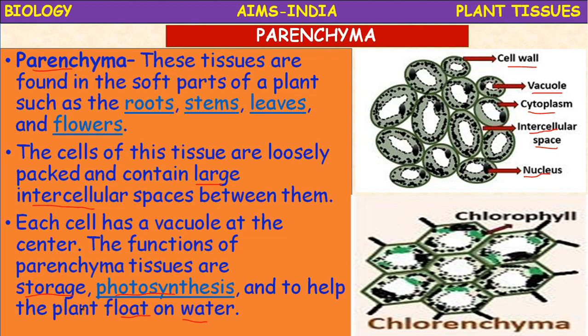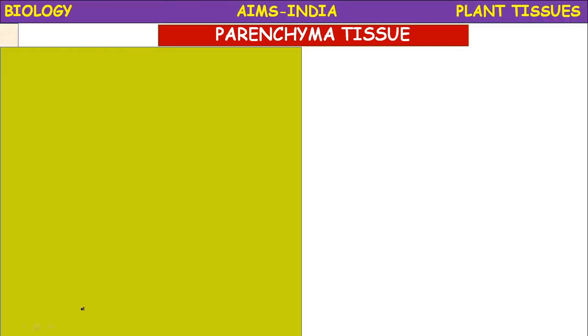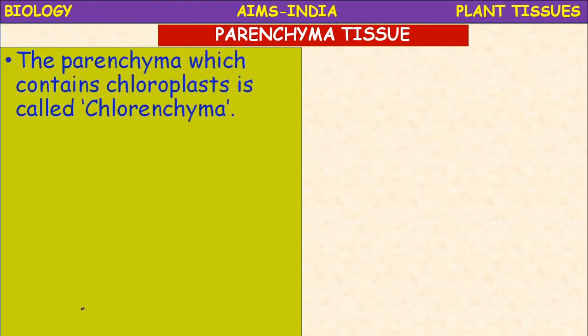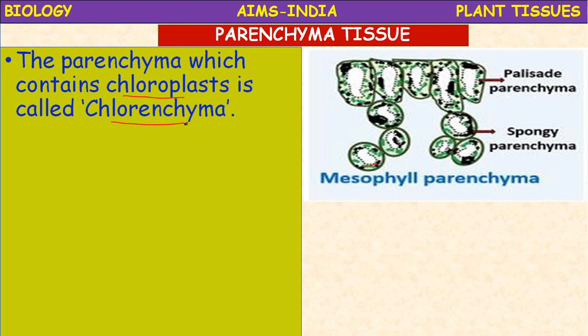Okay. So let us see more about this parenchyma tissue. The parenchyma which contains chloroplast is called chlorenchyma.